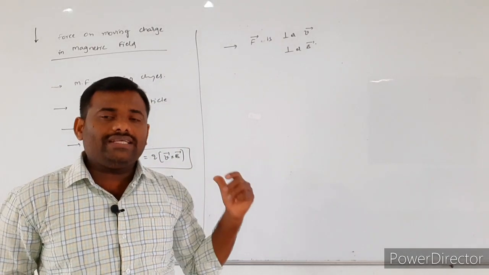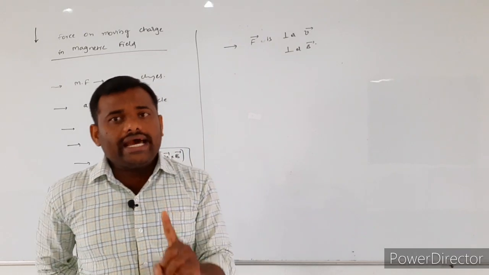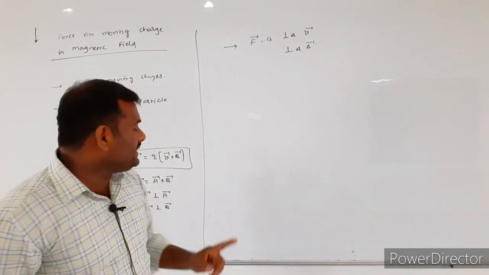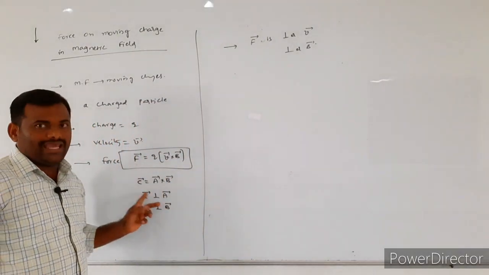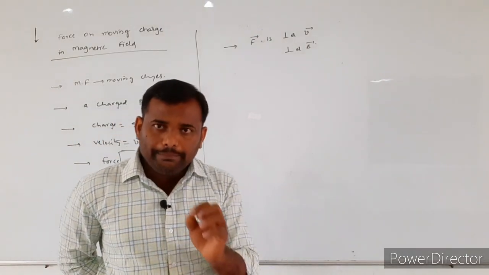This we already studied in the first year. The direction of C bar is always perpendicular to the plane in which the vectors A bar and B bar are present.